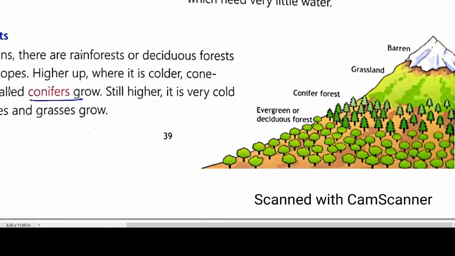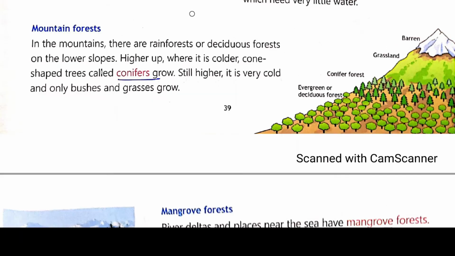And lastly we can see in the picture, there are no trees because of the very cold area and snowfall, so no tree can grow there. That's why this area remains barren. Okay, so this is about your mountain forest.